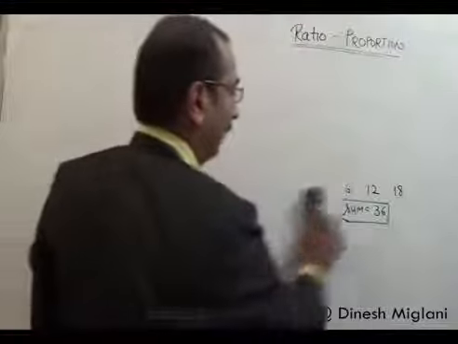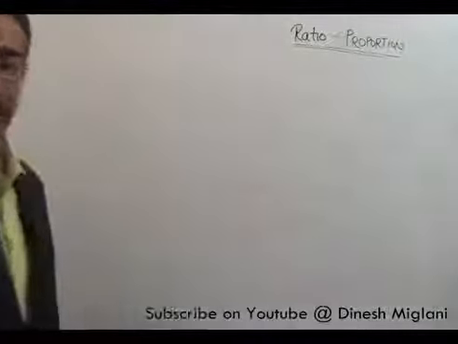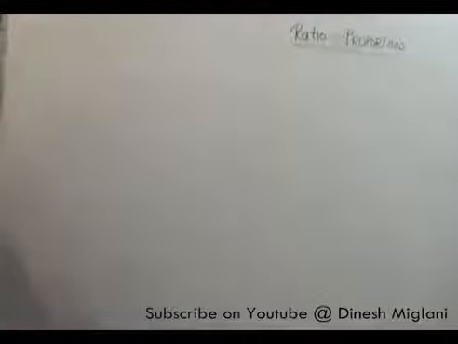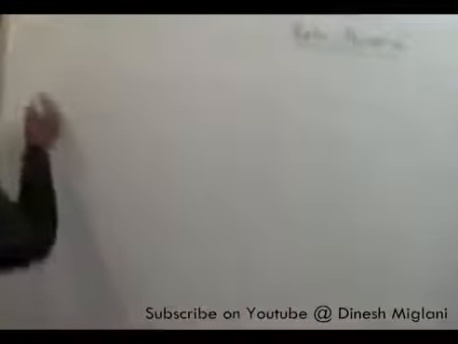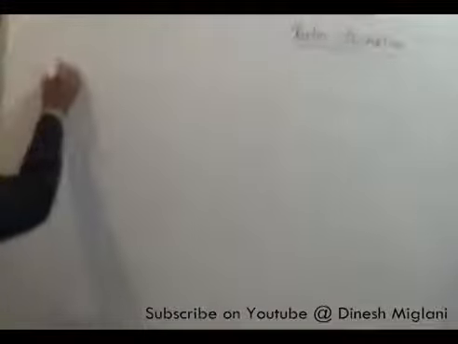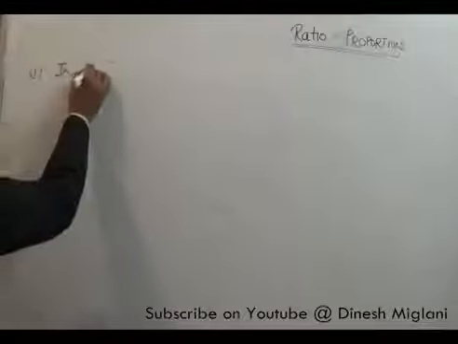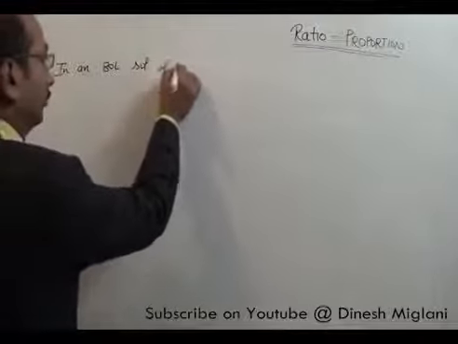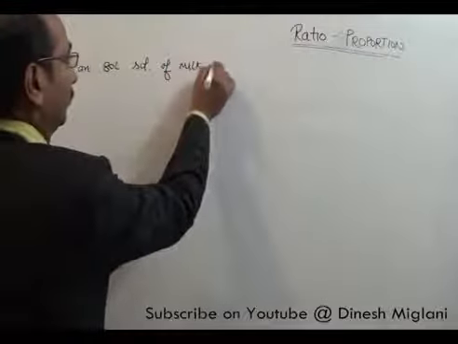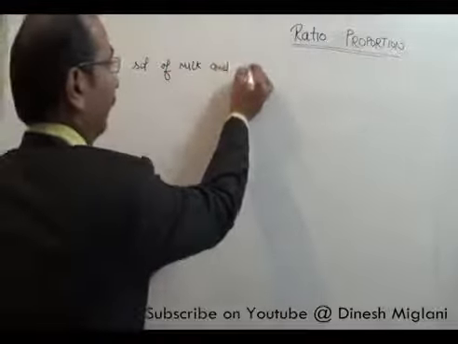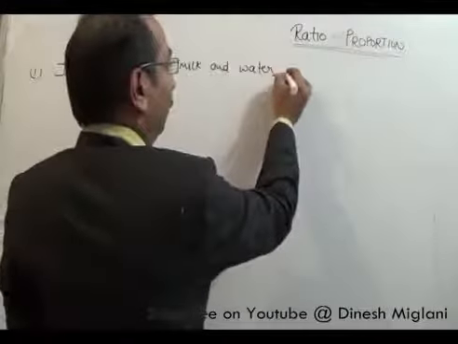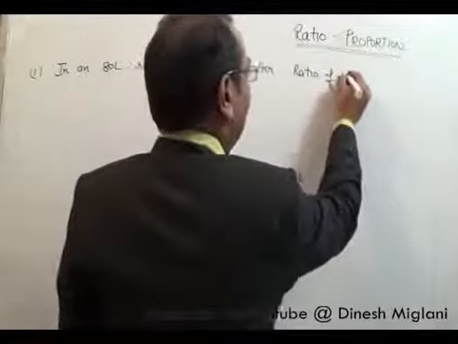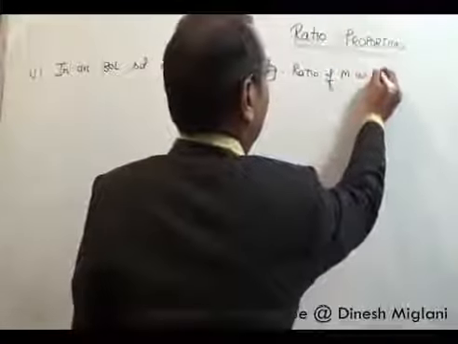Now we solve some of the elementary questions which are based on the concept of ratio. We can start one by one. It is given that in an 80-liter solution of milk and water, the ratio of milk and water is 2:3.